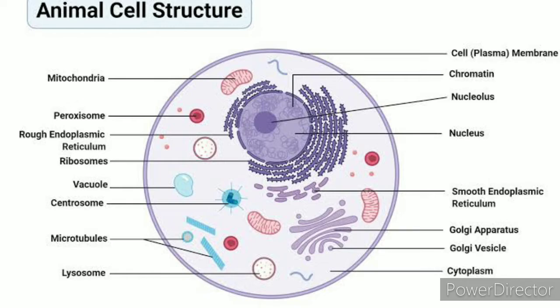Next, students, you observe the labeling Golgi apparatus, which is also known as Golgi bodies or Golgi complex, and also see the labeling Golgi vesicle. Golgi bodies or Golgi apparatus synthesize, store and secrete many enzymes and help in transport of proteins through the Golgi vesicles.